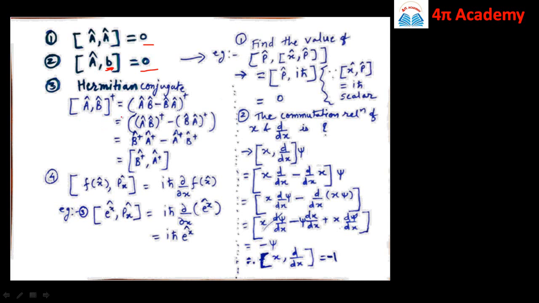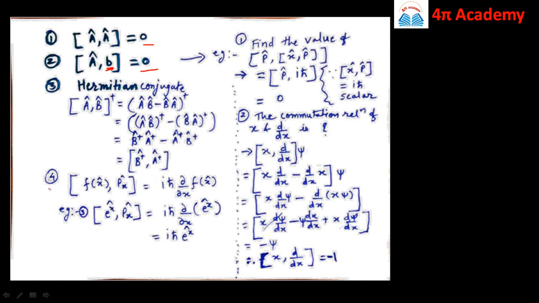So the Hermitian conjugate of the commutator of A cap comma B cap is equal to A cap B cap minus B cap A cap, Hermitian. So this is equal to A cap B cap Hermitian conjugate minus B cap A cap Hermitian conjugate, and you know the property of Hermitian conjugate. So by using that property, it is equal to B cap dagger A cap dagger minus A cap dagger B cap dagger.